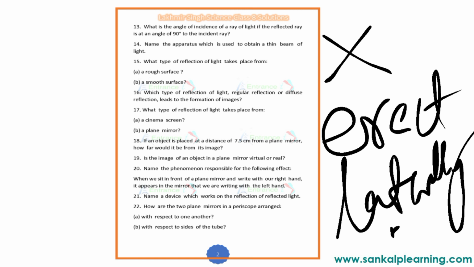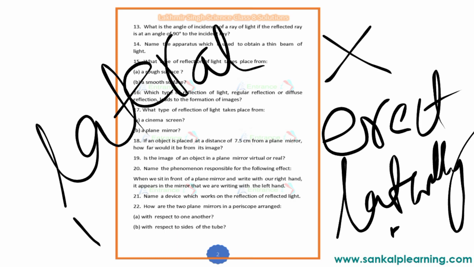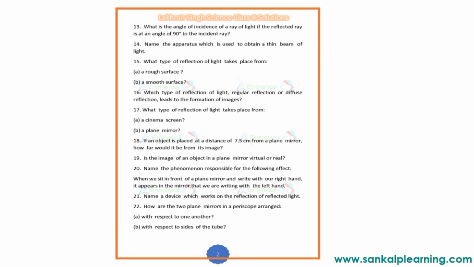So take your mobile or laptop and go sit in front of a mirror. Hold the mobile in your right hand, then look at your image in the mirror. The image in the mirror looks as though you are holding the mobile in your left hand. So what is this phenomenon? It is called lateral inversion. When we sit in front of a plane mirror and write with our right hand, in the image we see that we are writing with the left hand.